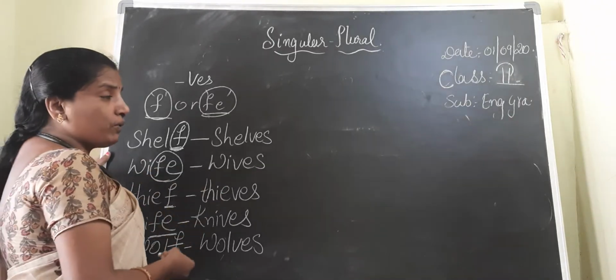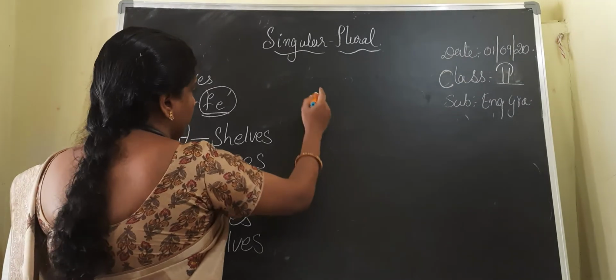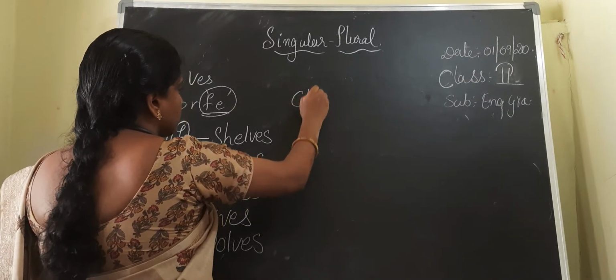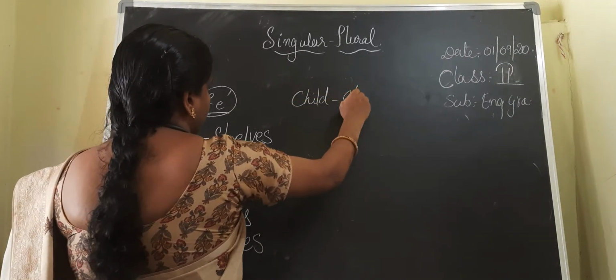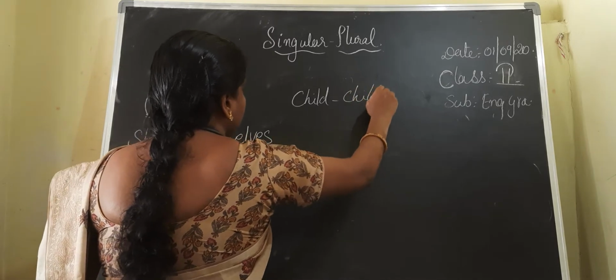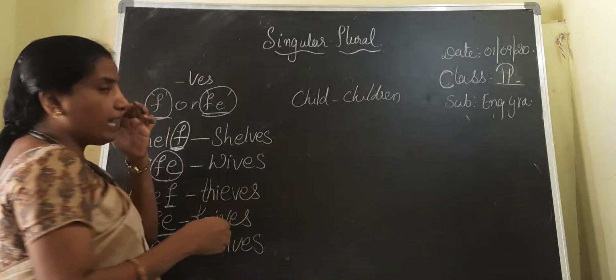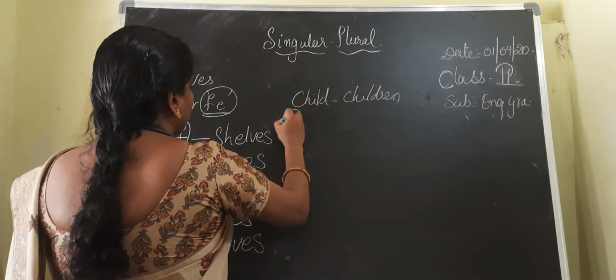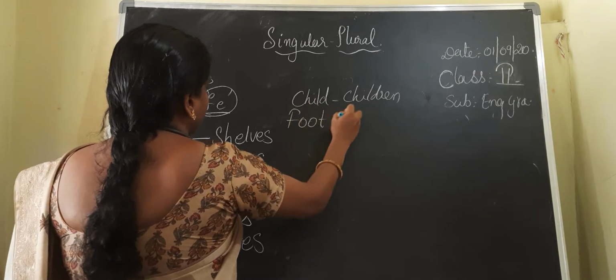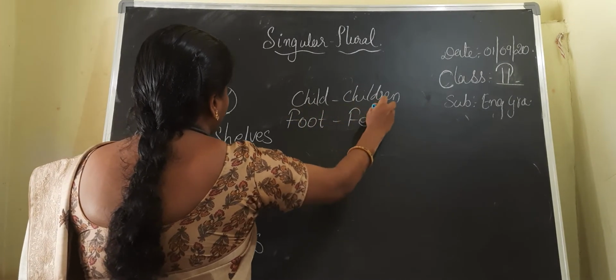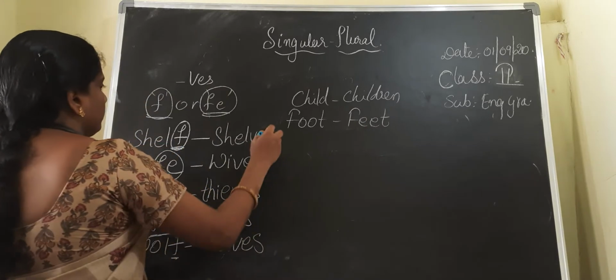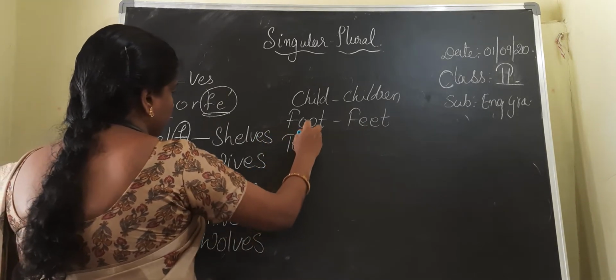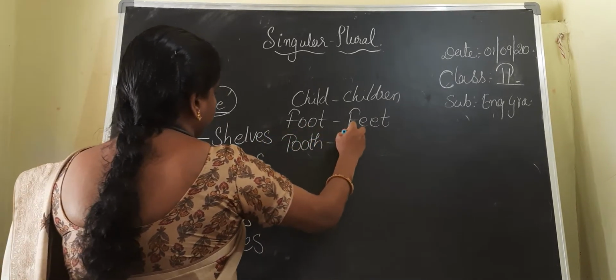And some plurals are formed in an irregular manner. Suppose child, children. ఇవి మనం గుర్తు పెట్టుకోవాల్సిందే, తప్పదు. వీటికి ఏం రూల్ ఉండదు. Child, children. Foot, feet. No rule, we have to learn by heart. Tooth, teeth.